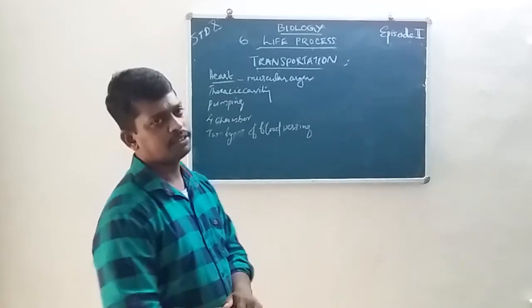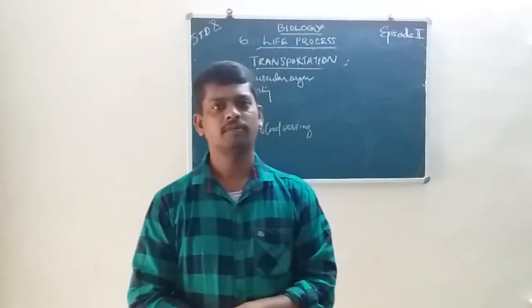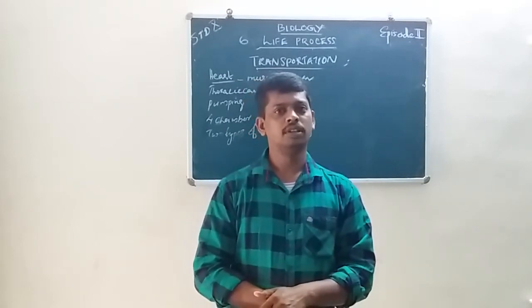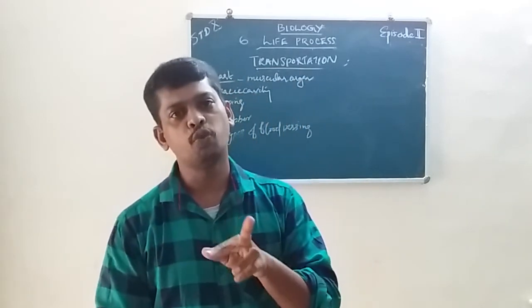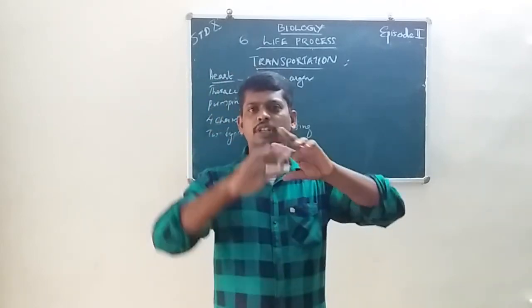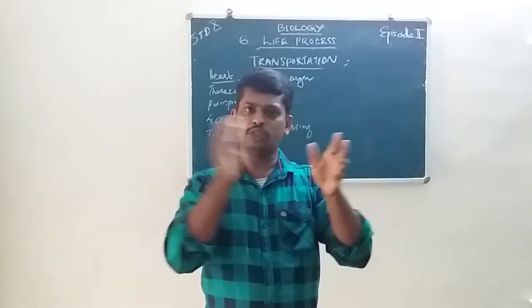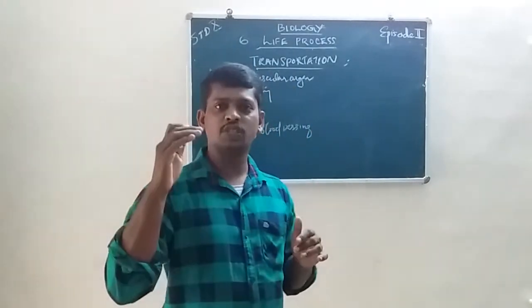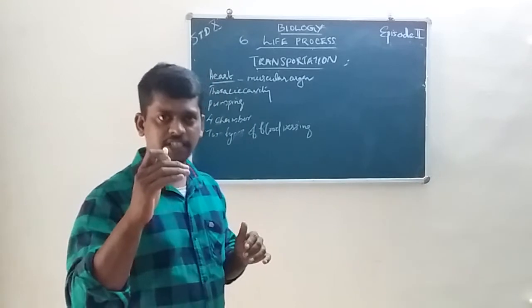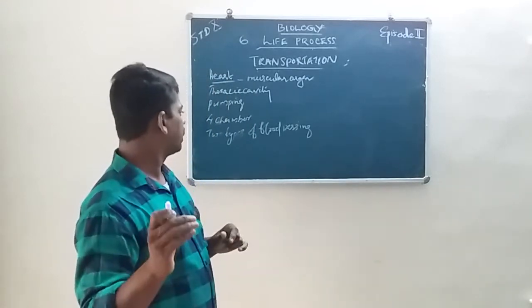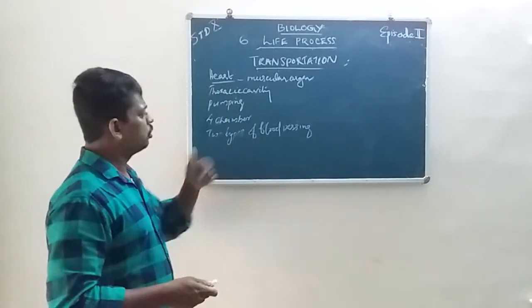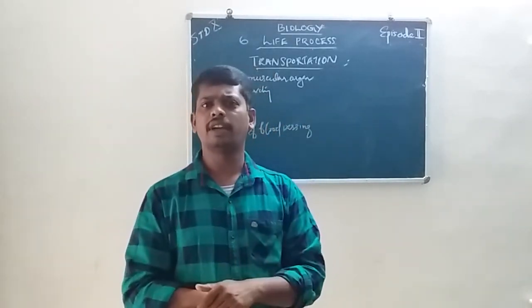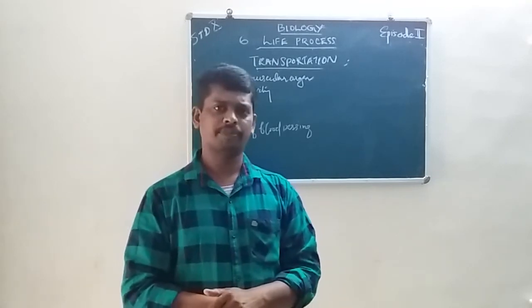Then the heart has four chambers, two auricles and two ventricles. The top two are auricles, and the last two are ventricles. Two types of blood pass through the heart, oxygenated blood and deoxygenated blood.